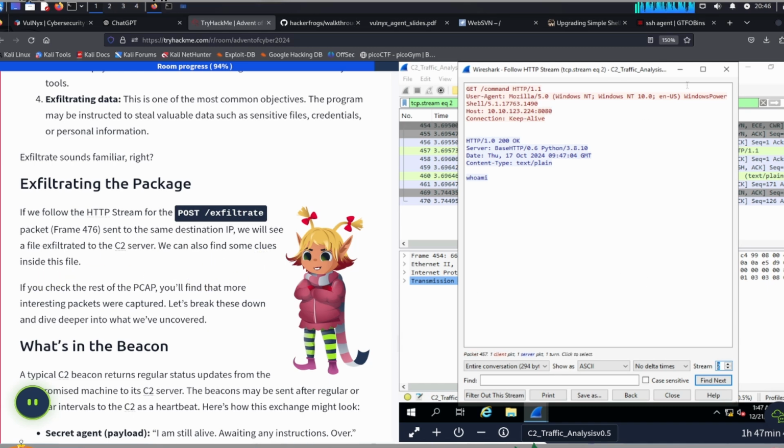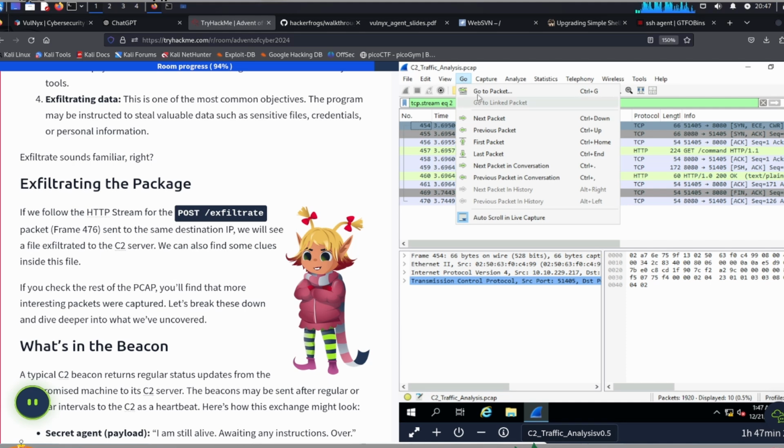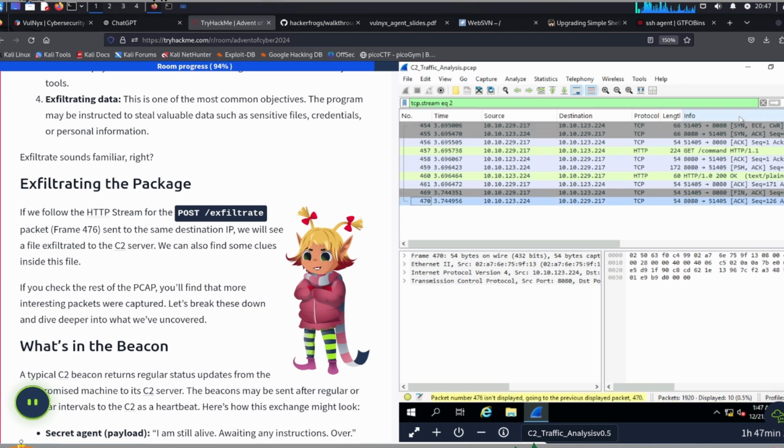So we're going to close this window here, and then we're going to go to the packet frame 476. We can select Go from here, and then select Go to Packet. And we can select the packet 476. So in here, packet 476, and then select Go to Packet. Okay, so where is 476?